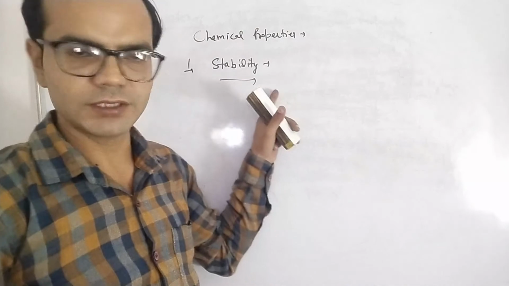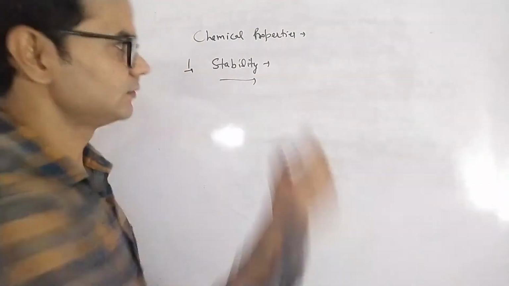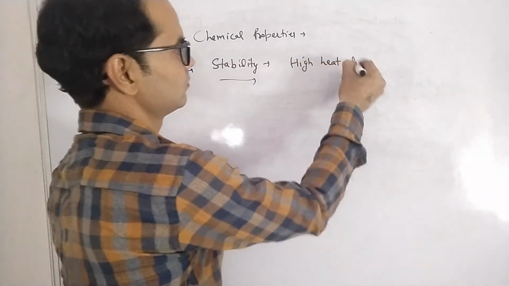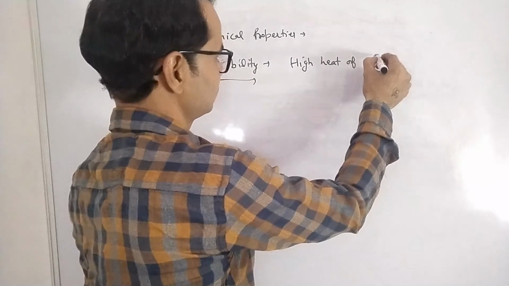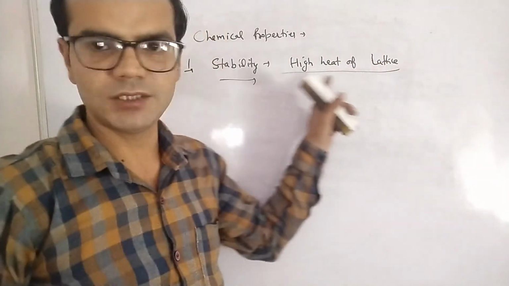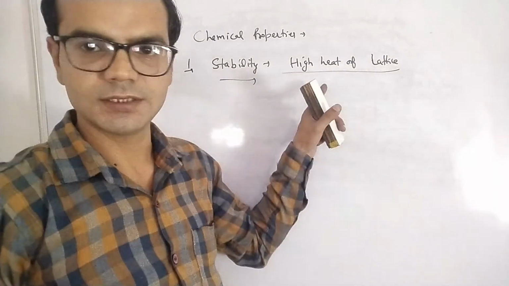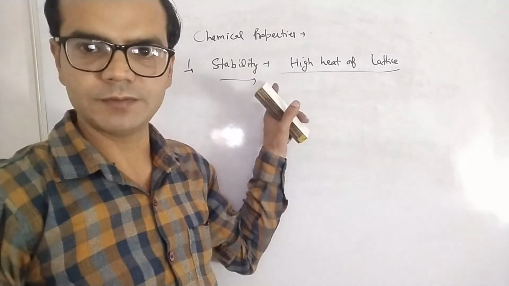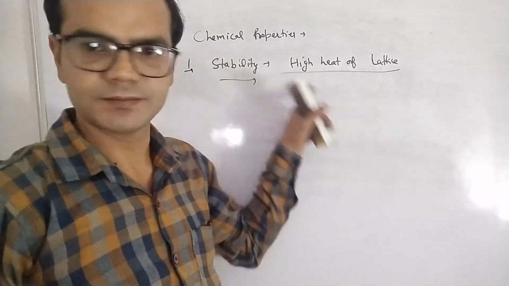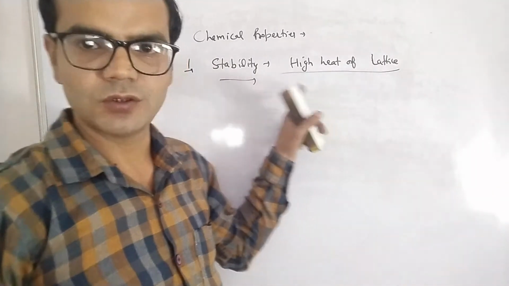Water is a stable molecule due to its high heat of lattice, or high heat of crystal formation. Its lattice energy is quite higher than that of other hydrides. That's why it is stable at room temperature. But at high temperature, it decomposes to give hydrogen and oxygen, though the decomposition rate is very slow.